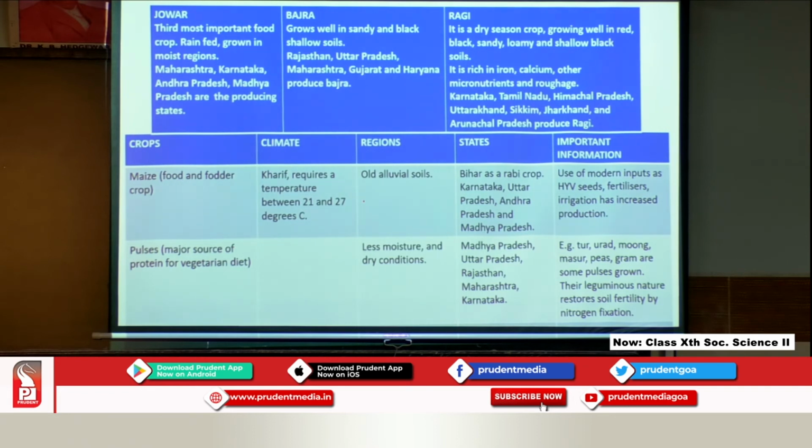Now, just one note about millets, we see that they are known as coarse grains and they are planted because of their high nutritional value. All these three are coarse and they are grown for their high nutritional value. They have got a very high nutritional content by themselves.